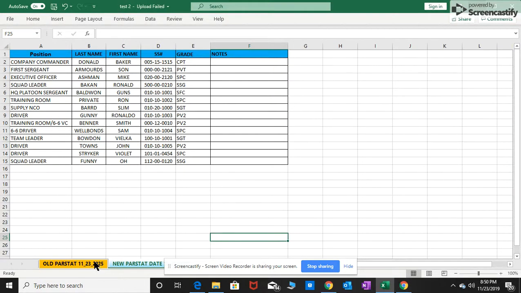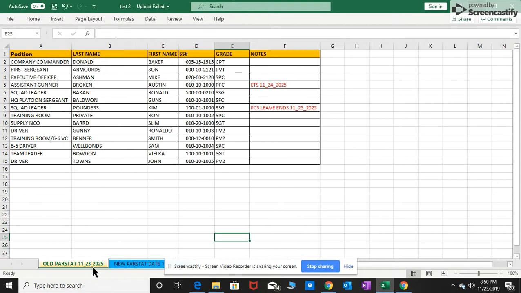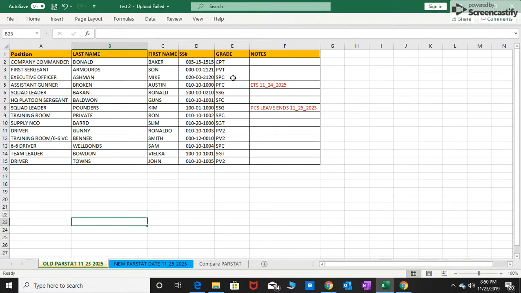Okay, how to compare two different PARSATs. Okay, in front of you, you have a new PARSAT and an old PARSAT. The only thing you have to do is highlight the last name and first name, or you can just highlight something that identifies them, such as Social Security number or DoD number. Alright, so let's try the DoD number.